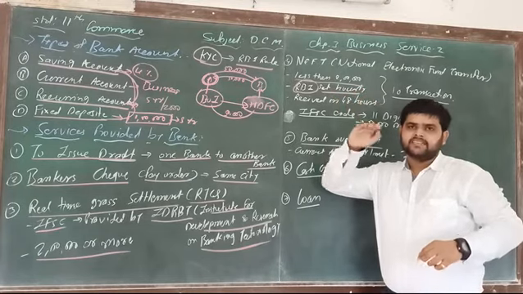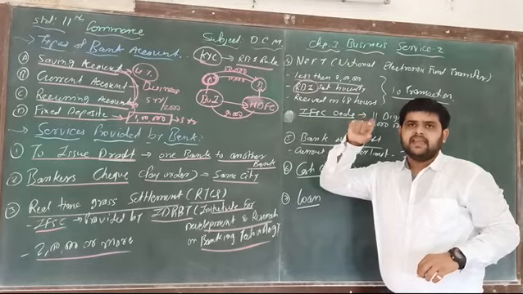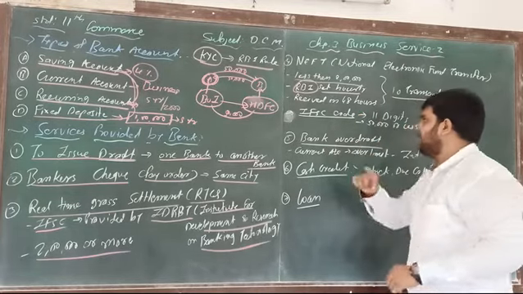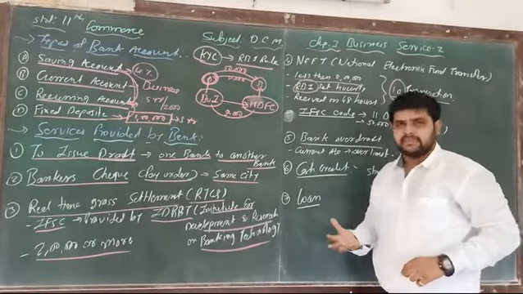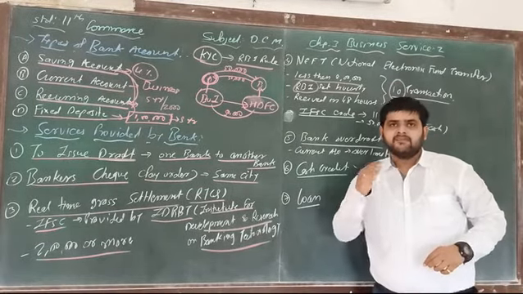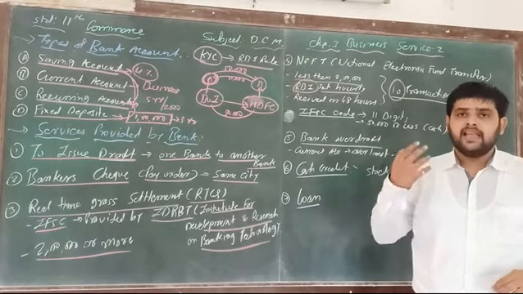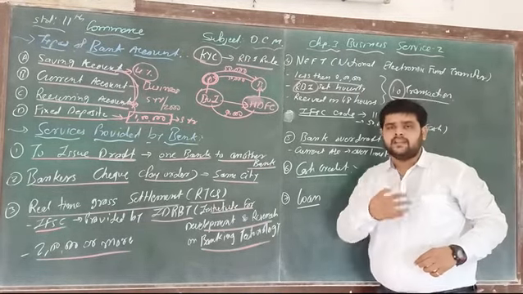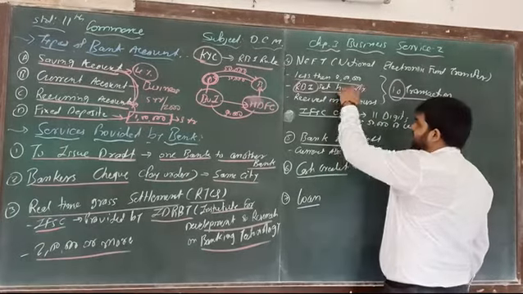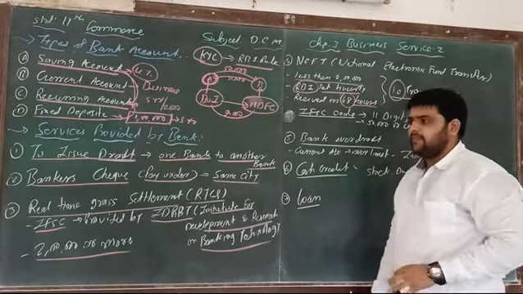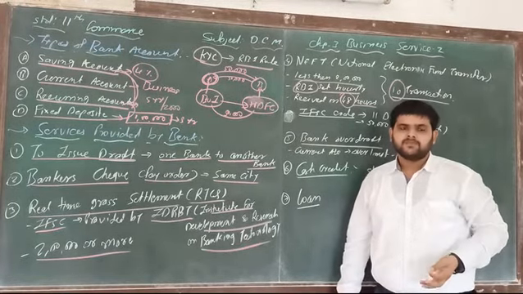For example, from 10 to 11 am, however many transactions there are, in one slot they send 10 transactions. Okay, it means that at one time they are doing 10 transactions, and whatever money people have to send from one place to another place reaches in 48 hours maximum. It means that in 2 days they have received this particular amount.